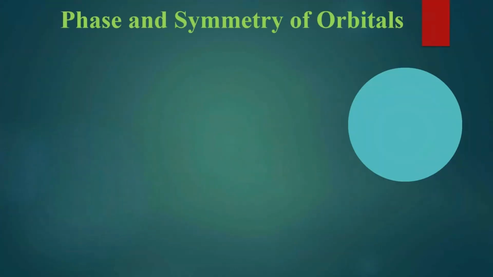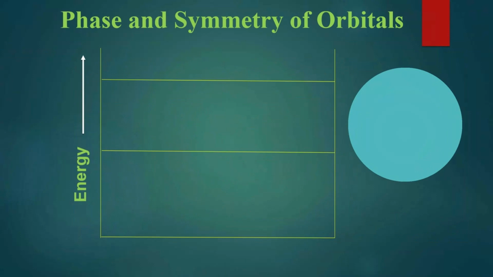To understand this interaction of HOMO, LUMO, and SOMO, we need to know the concept of phase and symmetry of orbitals. As per this frontier molecular orbital theory, the electrons are considered as waves. As per quantum physics, electrons behave as waves, whereas classical physics describes them as particles.